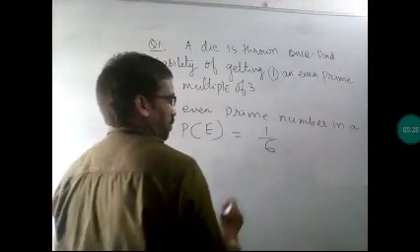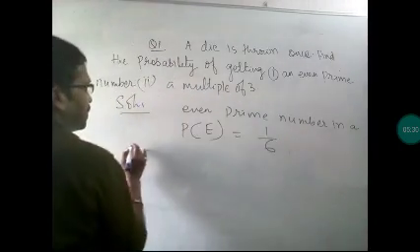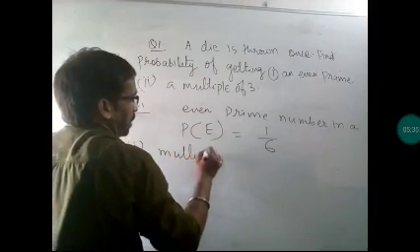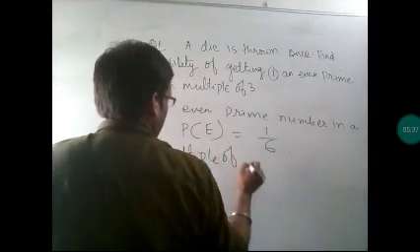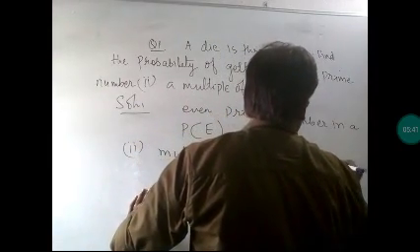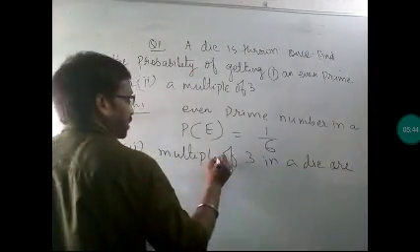Now they are asking for a multiple of 3. In the second case they are asking for a multiple of 3. A multiple of 3 will be 3 and 6 both. Yes, both are multiples of 3.